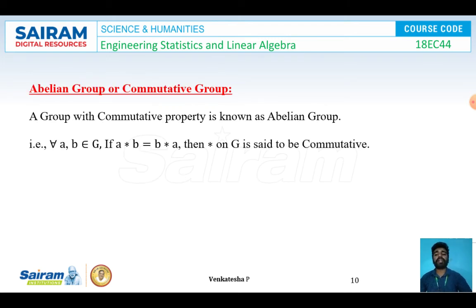Abelian group or commutative group. A group with commutative property will be known as an abelian group. So if the group satisfies a commutative property also, we can say that kind of group is an abelian group or commutative group. That is, for all A comma B belongs to the non-empty set G, if A star B is equal to B star A, then star on G is said to be commutative.